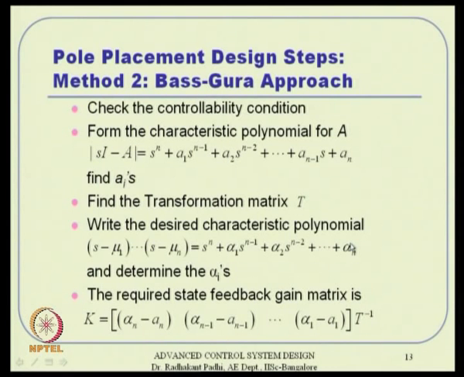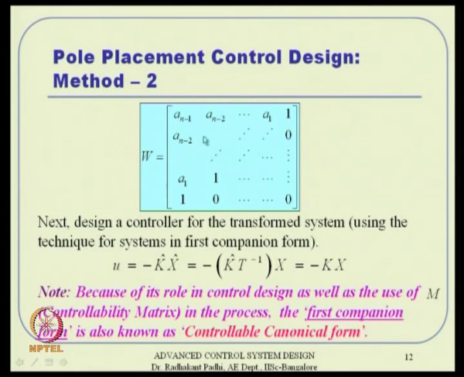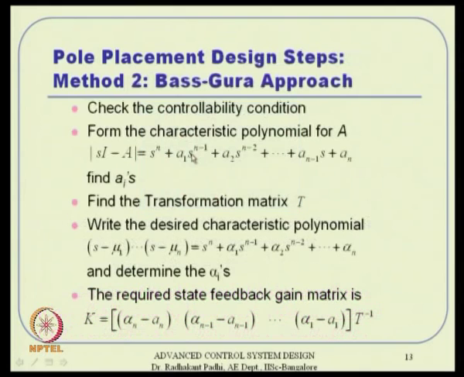Okay. So, what are the pole placement design steps in general? This method 2 is also called the Bass-Gura approach for their contribution. First thing to do is check the controllability condition. Then you can form the characteristic polynomial of the open loop A matrix. So, sI minus A characteristic polynomial is an nth order polynomial, given in this form. You can collect a1, a2 up to an, which will be necessary for forming this W matrix; that is where these coefficients will come from.